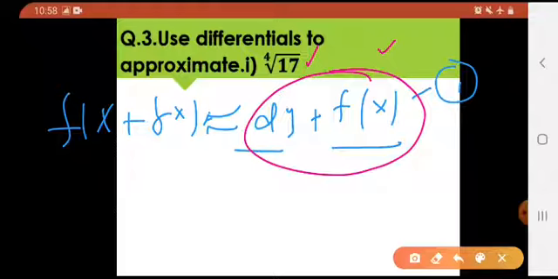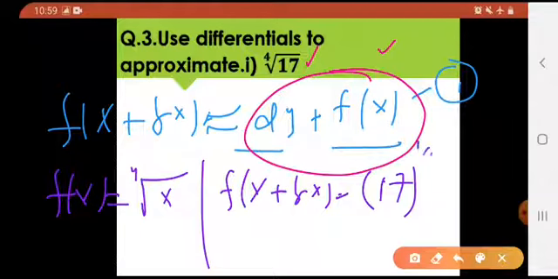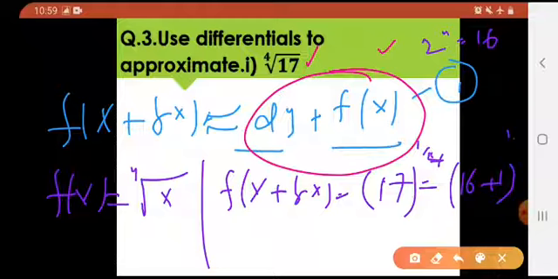Okay, my f of x here is 4th root of x, but the question which is given to me is 17 raised to the power 1 by 4. So can I write this 17 as, what is the complete 4th root of which is nearest to 17? That is 16. है ना? 16 is 4th power of 2. 2 raised to the power 4 is 16. So what am I going to call it as? 16 plus 1. 1 divided by 4.